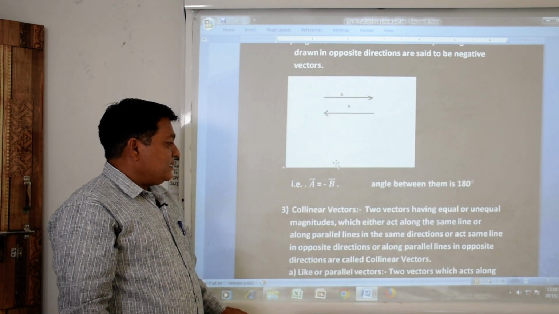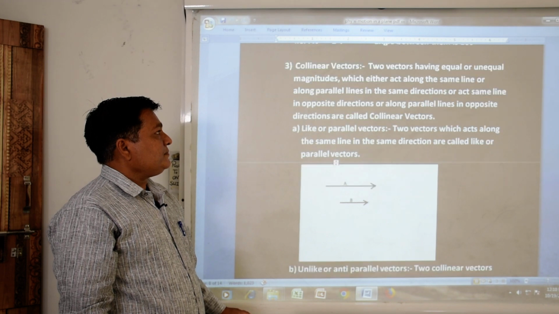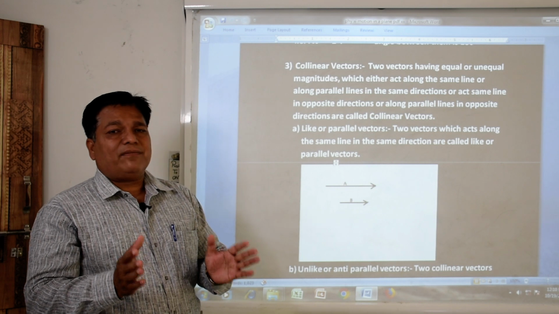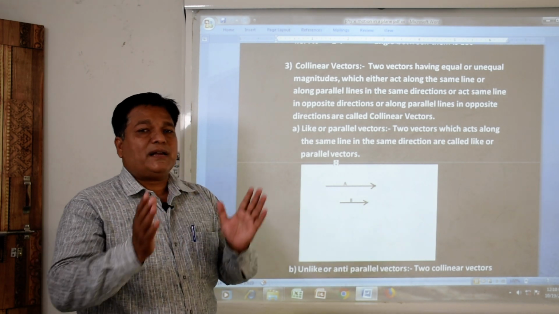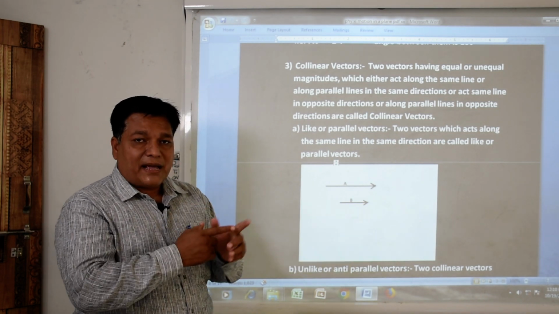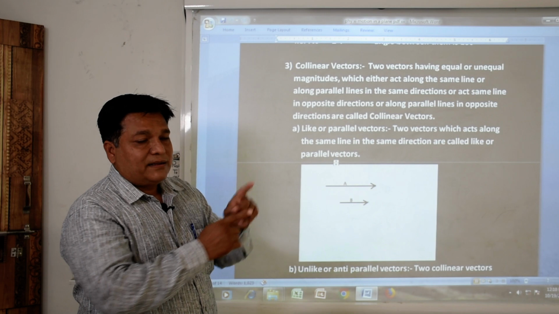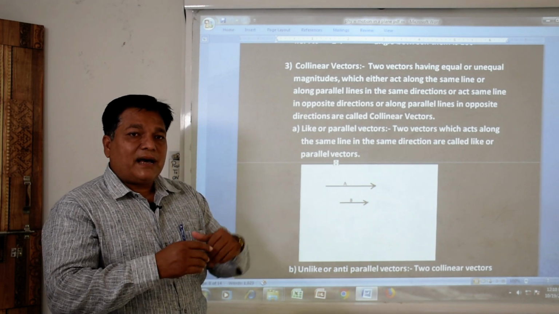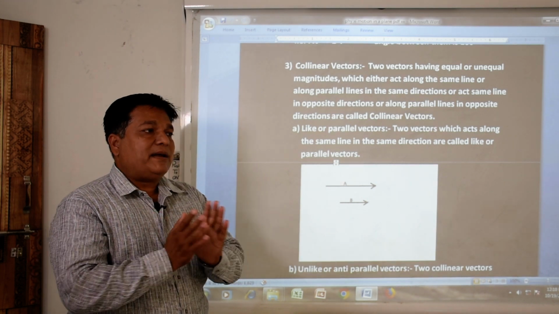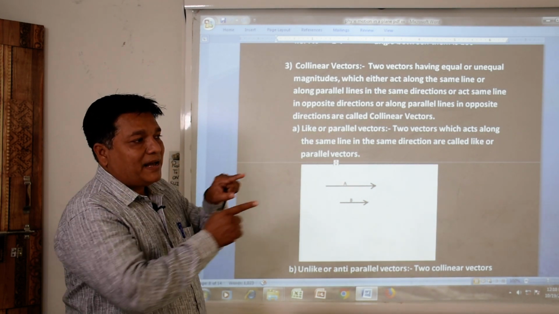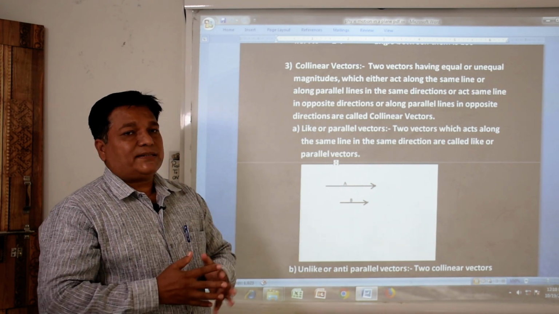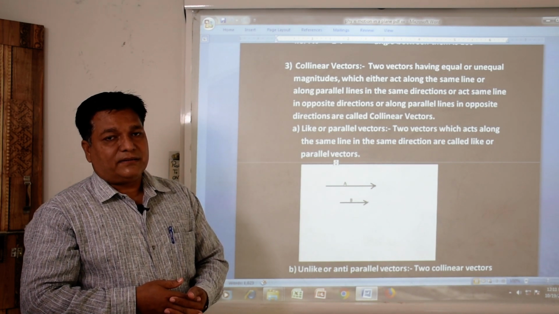Next type of vectors, collinear vectors. What do we understand by collinear vectors? If two vectors are there, whether their magnitudes are equal or unequal, and they are moving in the same line, or they are parallel to each other or anti-parallel to each other. Their magnitudes need not be the same; their magnitudes are unequal, they are moving in parallel directions or in anti-parallel directions to each other. Such vectors are said to be collinear vectors.